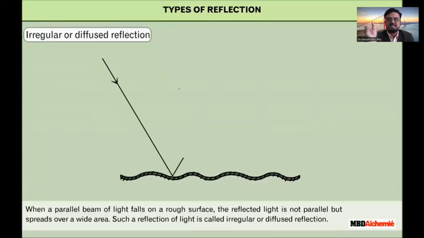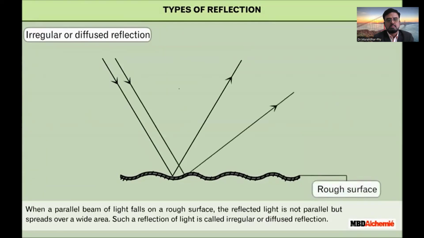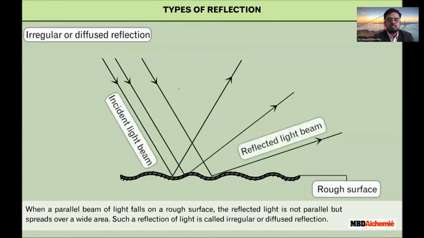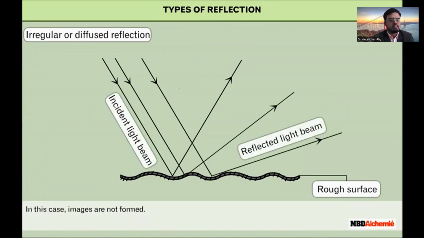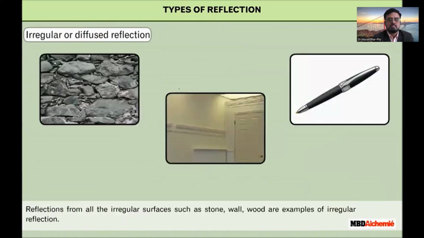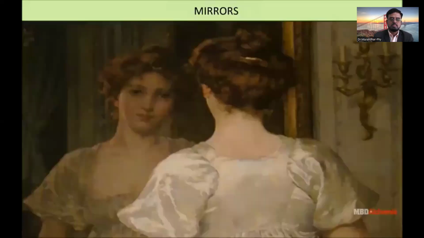When a parallel beam of light falls on a rough surface, the reflected light is not parallel but spreads over a wide area. Such a reflection of light is called irregular or diffuse reflection. In this case, images are not formed. Reflections from all the irregular surfaces such as stone, wall, wood are examples of irregular reflection.